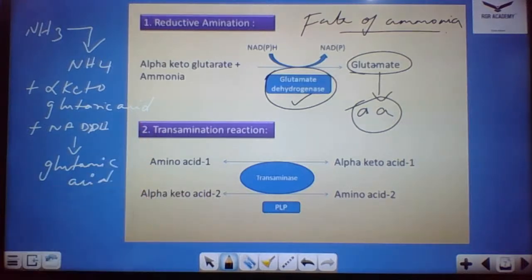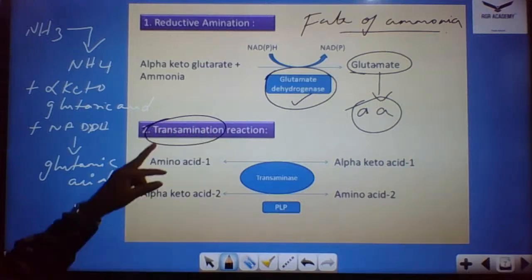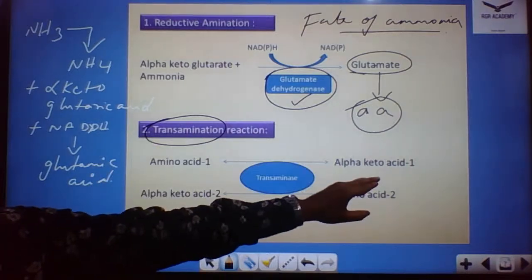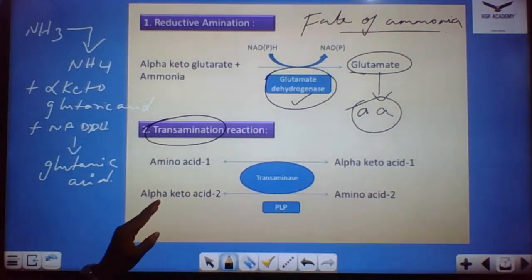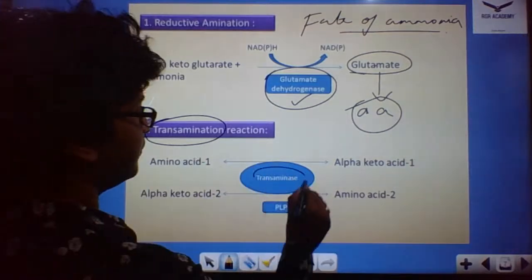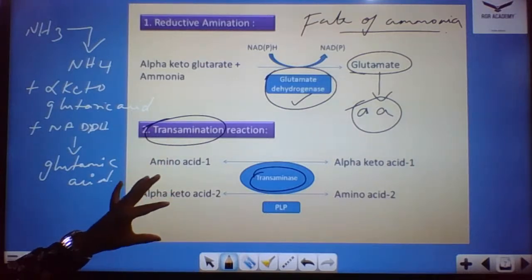The second process is transamination, the transfer of the amino group. This is also a fate of ammonia. The amino acid is converted to an alpha keto acid, and the transfer of the amino groups takes place by means of the enzyme called transaminase.